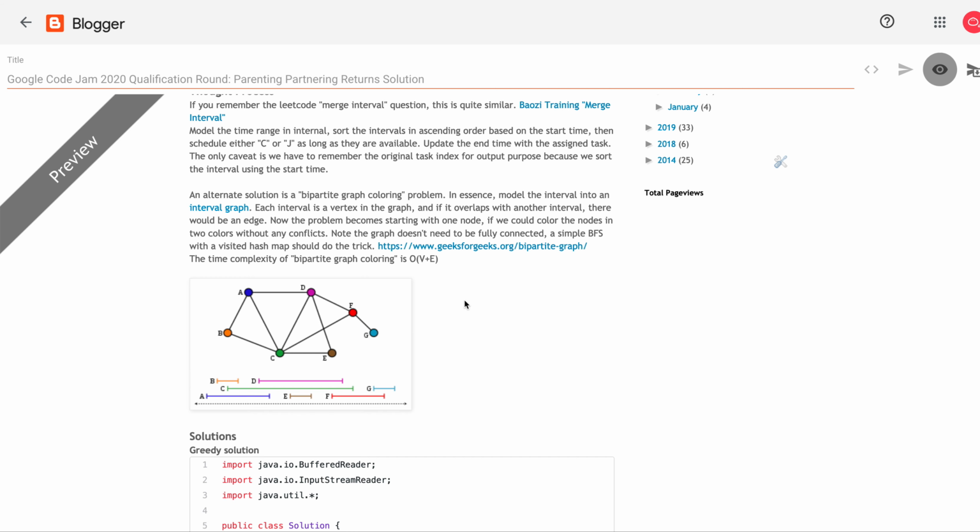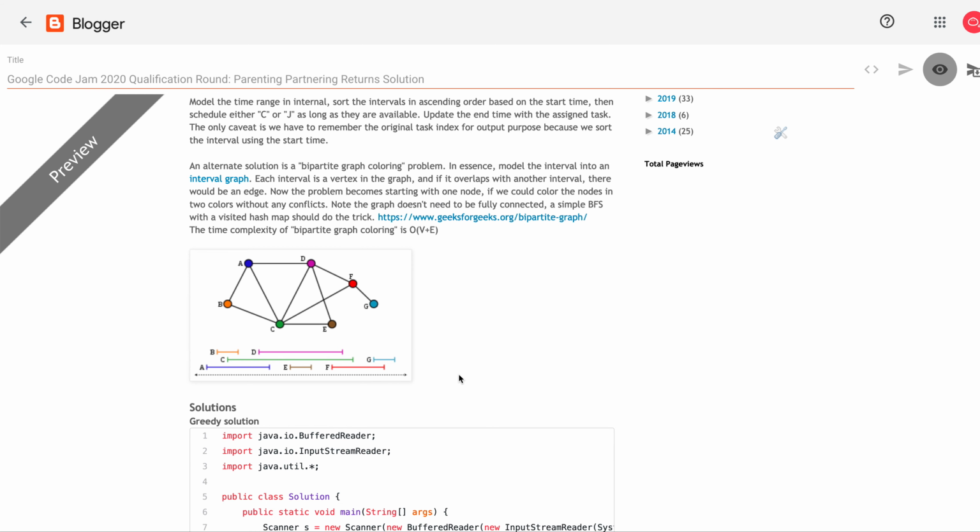What this interval graph means is every interval looks like this, and you model each interval as a vertex. So the first interval A is vertex A, and the second interval B is vertex B. As long as A and B overlap, there's an edge between A and B, and if B and C overlap, they have an edge connected too. So you have to write a method to convert this. Once you do, the problem becomes: can you color this graph in only two different colors? How do you do that? I have the link here.